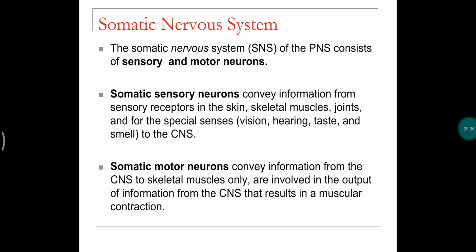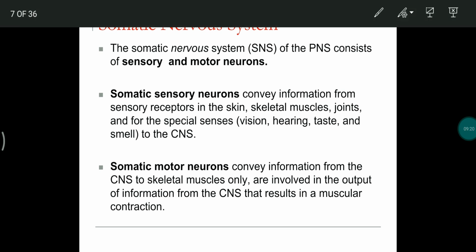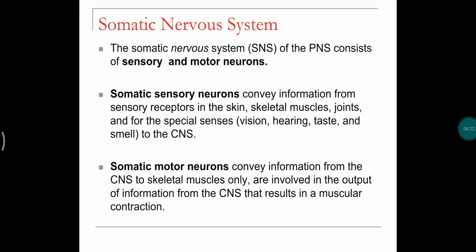And coming to the somatic nervous system, these are the parts. Now we are going to discuss different parts of the nervous system, which consists of the somatic nervous system, peripheral nervous system, and central nervous system. Right now we have discussed the central nervous system, and now we are discussing the somatic nervous system, which is a part of the peripheral nervous system, which consists of sensory and motor neurons.